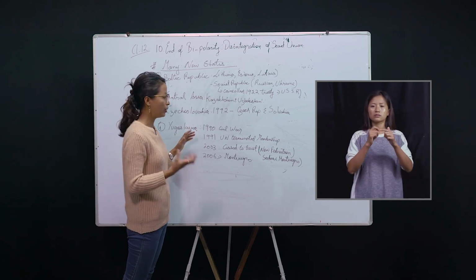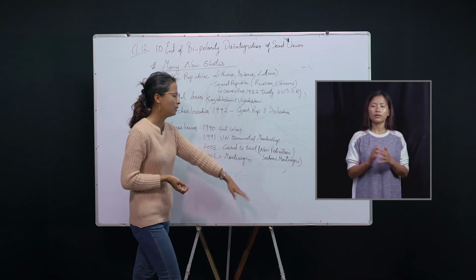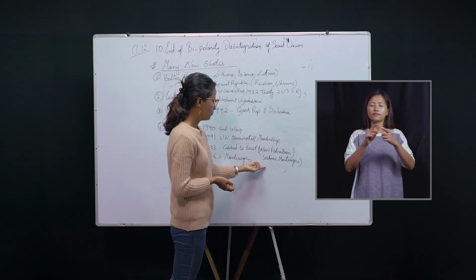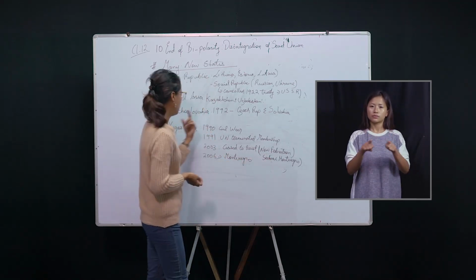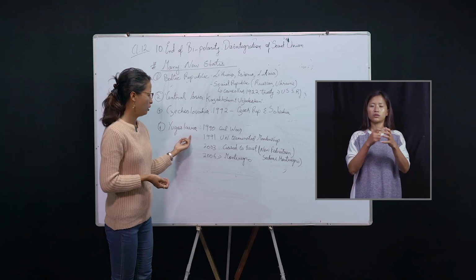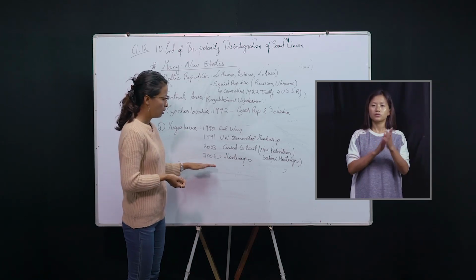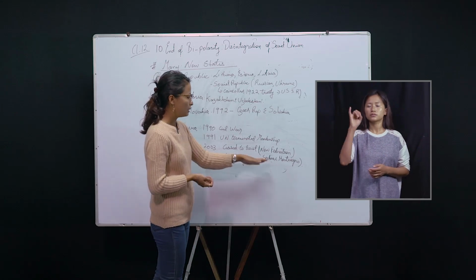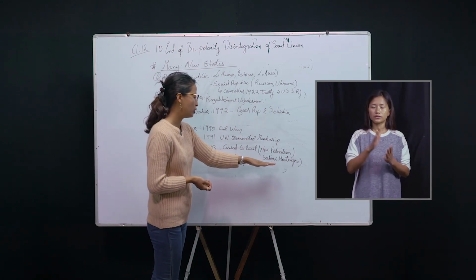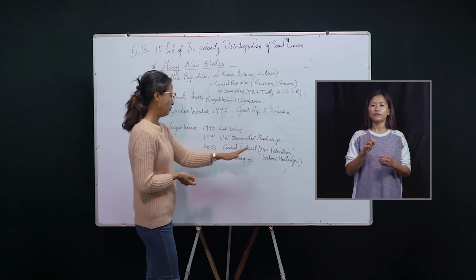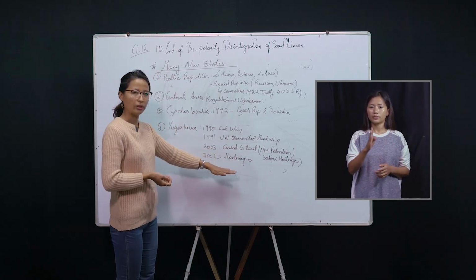A new federation came about, known as the Federation of Serbia and Montenegro, in place of Yugoslavia. In the following years, in 2006, Montenegro seceded from Serbia. That means she came out from this federation and became independent.